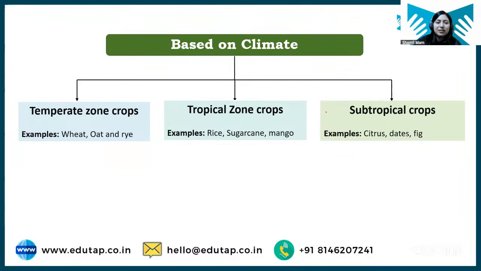Now next we have classification of crops based on climate. So we have, students, temperate, tropical and subtropical crops. Temperate crops are those crops which are grown in temperate regions where temperature is less. They can survive the cool climatic condition. Such crops are called temperate crops. Then we have tropical crops.